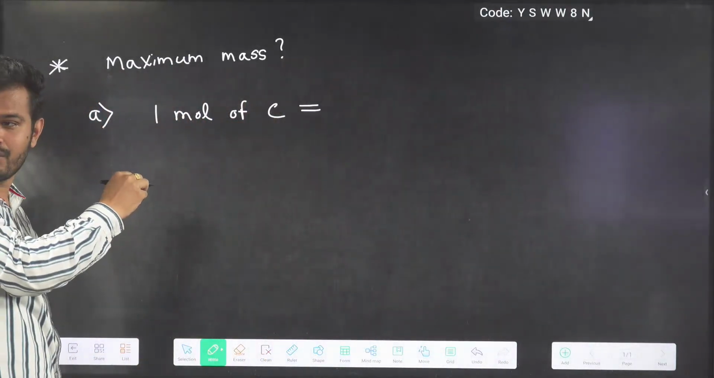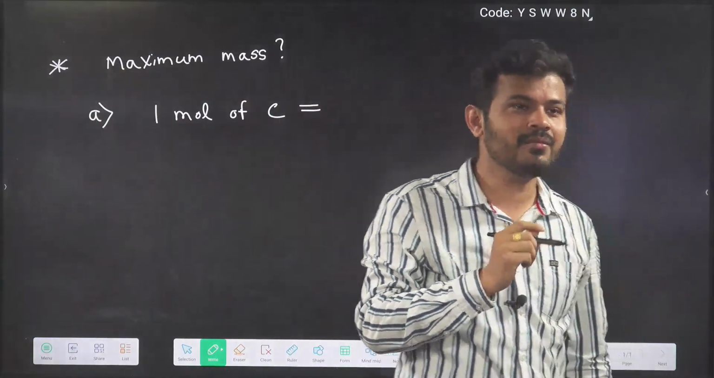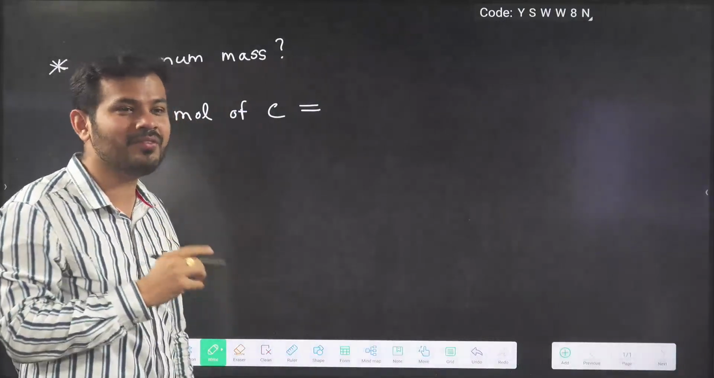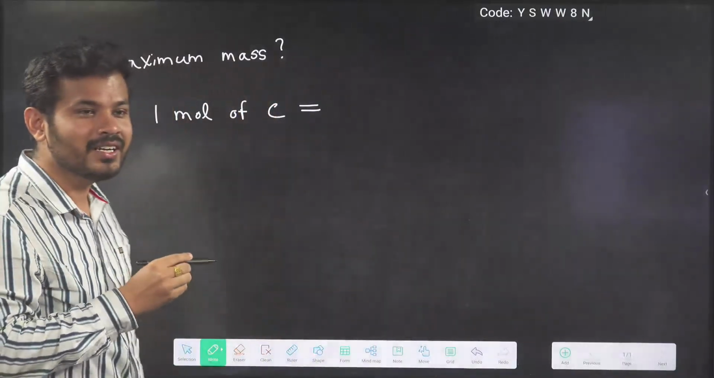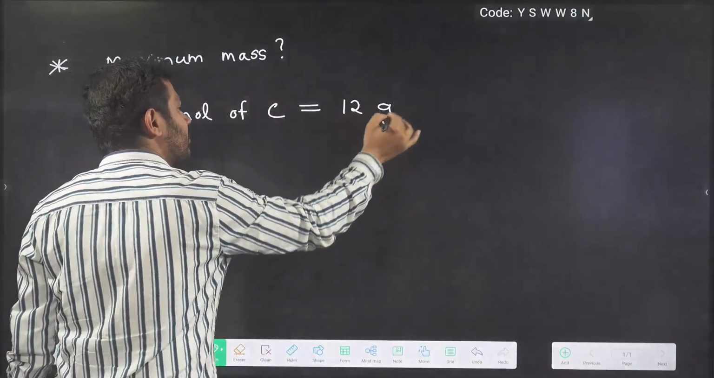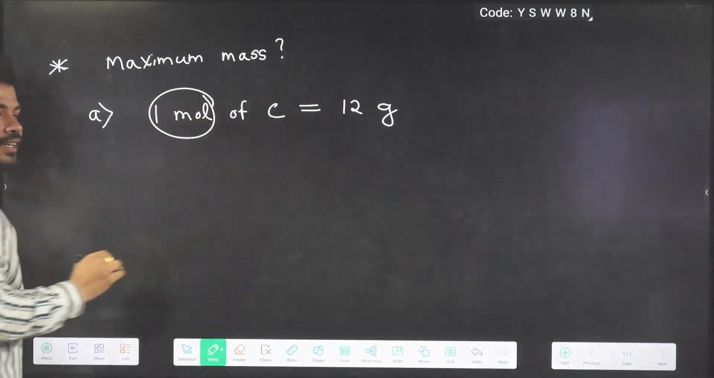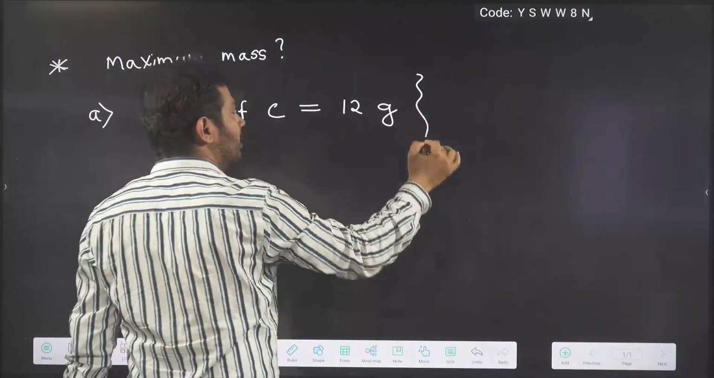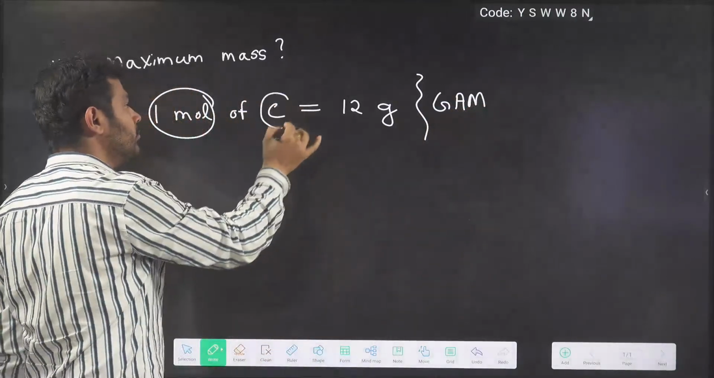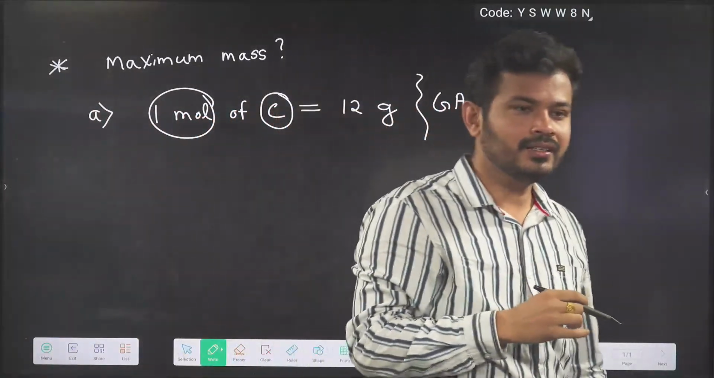1 mole of carbon, 12 gram. Don't say just 12. You mention the unit, 12 AMU or 12 gram. It is 12 gram, not 12 AMU. If I remember, I have discussed that if you take 1 mole of an atom, the mass is the gram atomic mass. Carbon is an atom, so gram atomic mass. If you take a molecule, it is gram molecular mass, right?